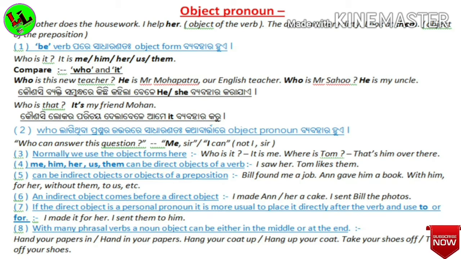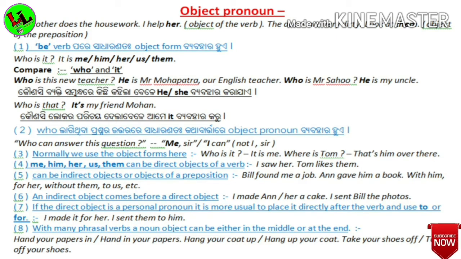Now we will compare who and it, where we will use who and where we will use it. Now you see, when we ask about somebody or we tell about somebody, we use who. For example, who is this new teacher?